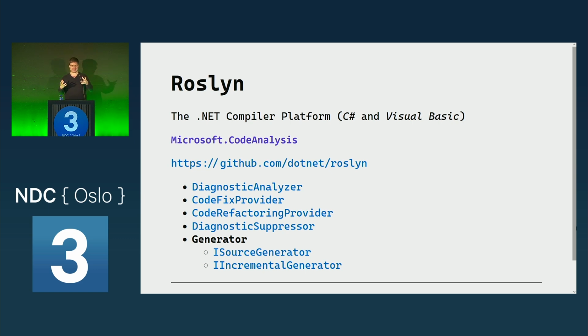So in Roslyn, this is a compiler as a platform. We can write our own plugins, such as an analyzer, which produces squigglies, warnings, and errors, and also a code fix provider, where we then can either Alt-Enter or Control-Dot this diagnostic, and we get fixes suggested, such as using newer language features. Wider does this a lot. And with Roslyn 3.8, which got shipped in the .NET 5 SDK, we also got source generators, and with .NET 6, incremental source generators. What the difference is, we will find out in the next minutes.